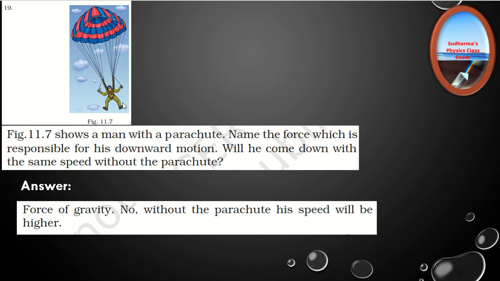Suppose this person is coming down without the parachute, whether he will come down with the same speed or not, that is the next question. Definitely if the parachute is not there, then he will be moving with greater speed. It's not with the same speed, he will be moving faster than the previous case.